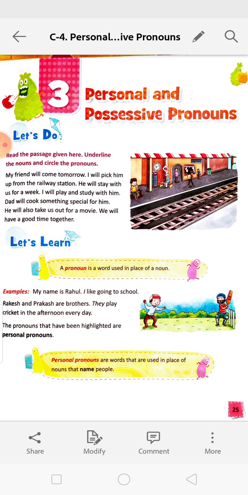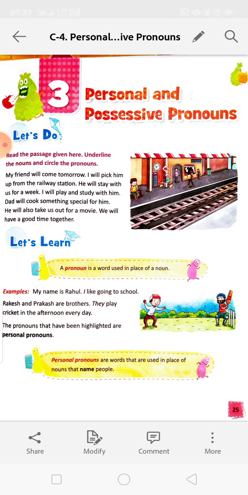Okay. So, if we say Ram is a boy. Ram is going to school. Ram plays cricket. Ram plays very well. Now, we can say Ram is a good boy. He plays cricket. He is going to school. He plays very well. Okay. So, instead of Ram, we are using he. This he is called the pronoun. Like this, there are many pronouns: she, they, we, us, it, and many others.